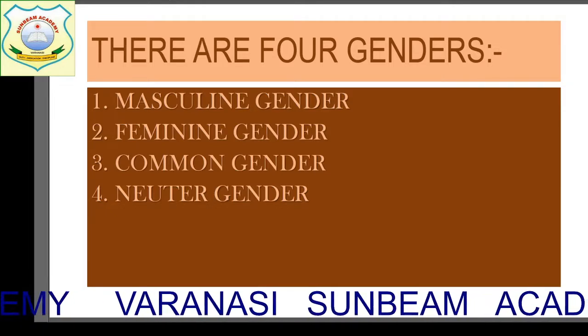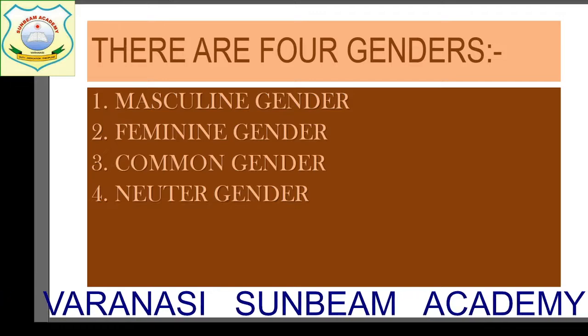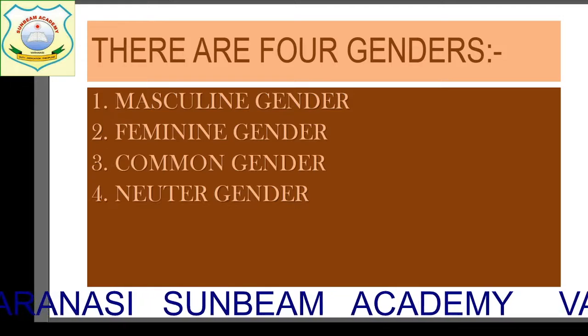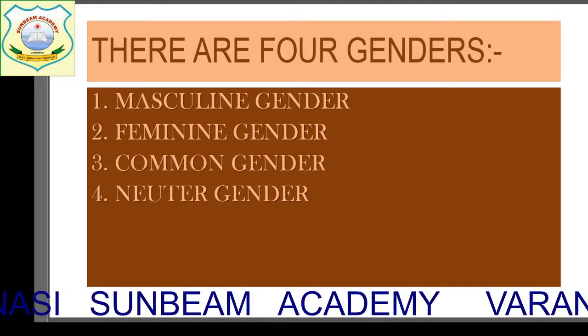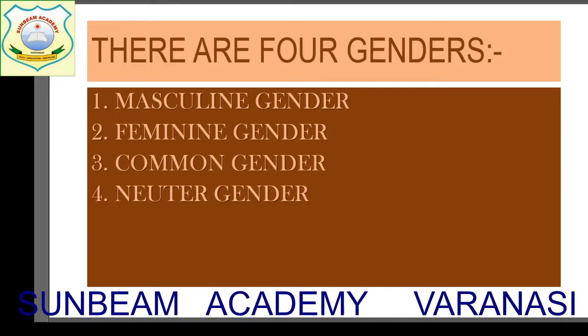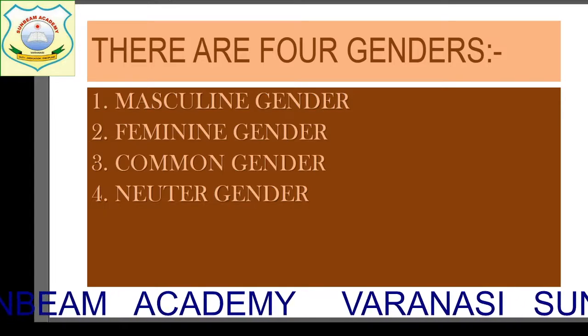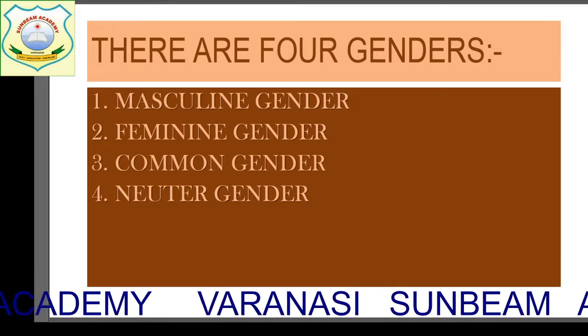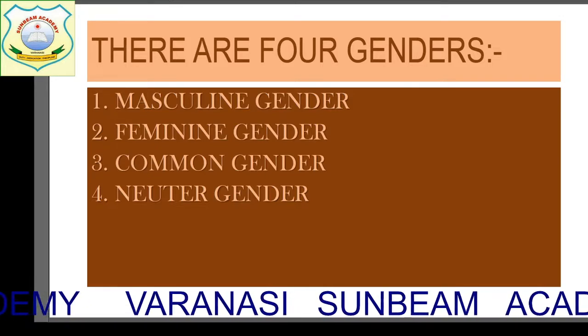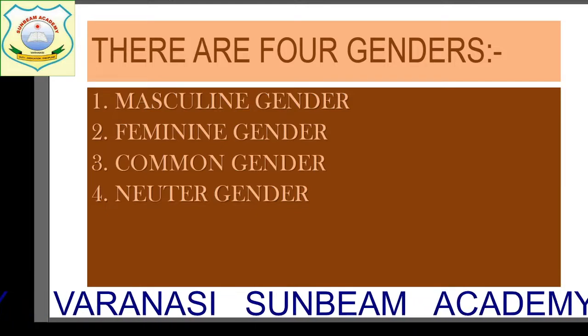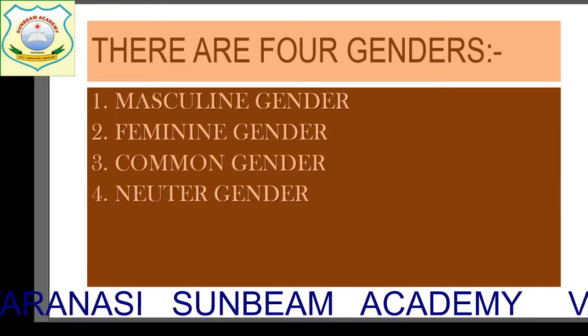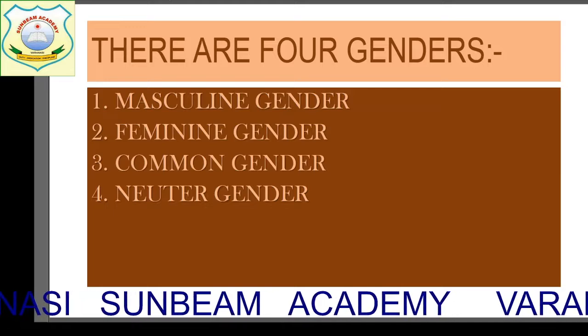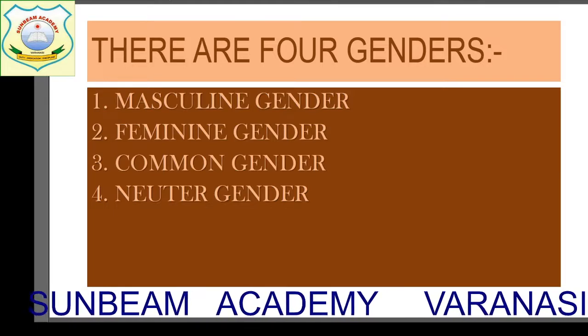Masculine gender, feminine gender, common gender and neuter gender. Yes, children, speak again with me. Masculine gender, feminine gender, common gender and neuter gender. Clear? Now I'll be explaining all the four kinds of gender to you one by one.